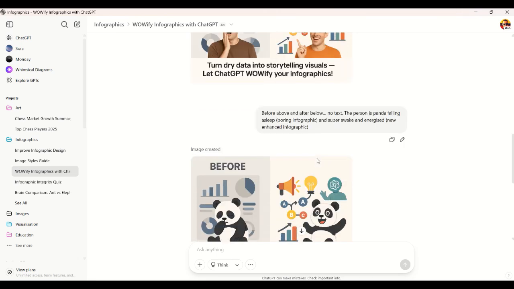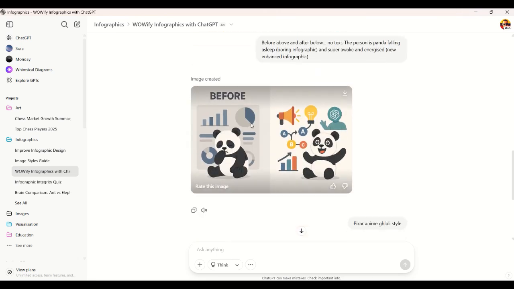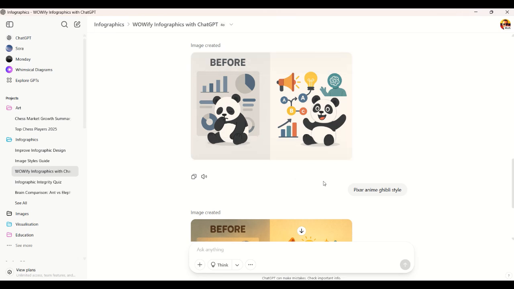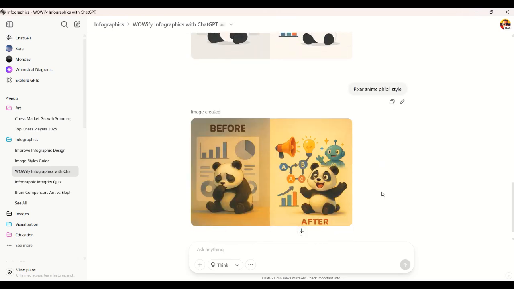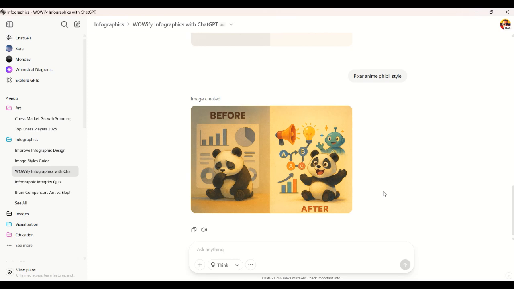It's just normal language. It's just telling it. And this is where it came up, which is really cool, right? And I said, maybe I want to change a fusion of Pixar, anime, and Ghibli style. And this is what it came out. So this is basically what I did to create the graphics. And the thing is, you can do this very easily also if you use just the human language, but you understand, which I'm going to tell you, is about visual image styles.